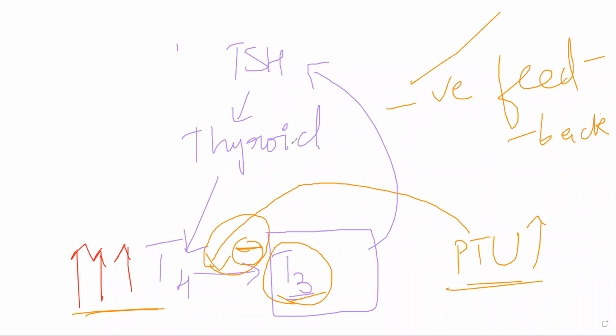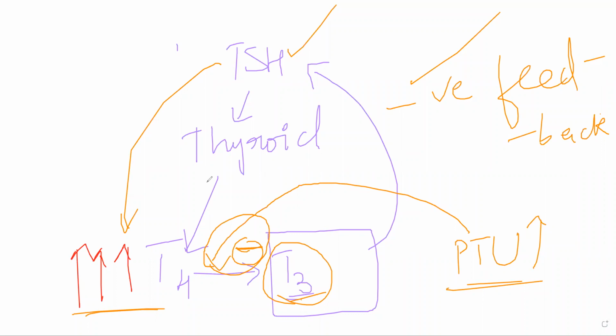If negative feedback is stimulated, TSH will again get stimulated and it will start producing T4. So that is the problem with excessive dosing. Make sure that you give PTU only in a set normal dose. If you give even slightly above the therapeutic dose, it will cause more harm than benefit. So be careful with that.